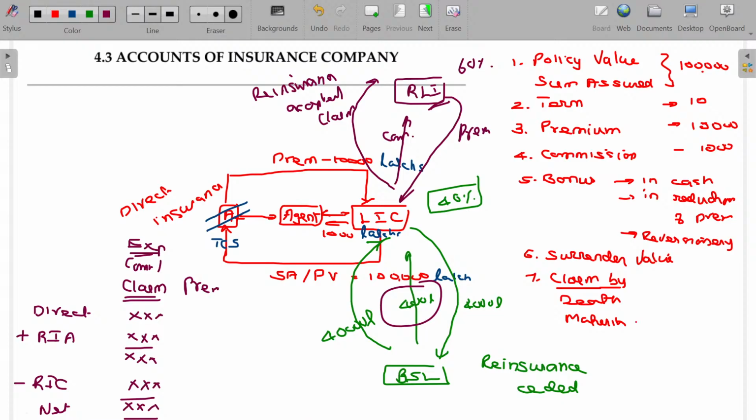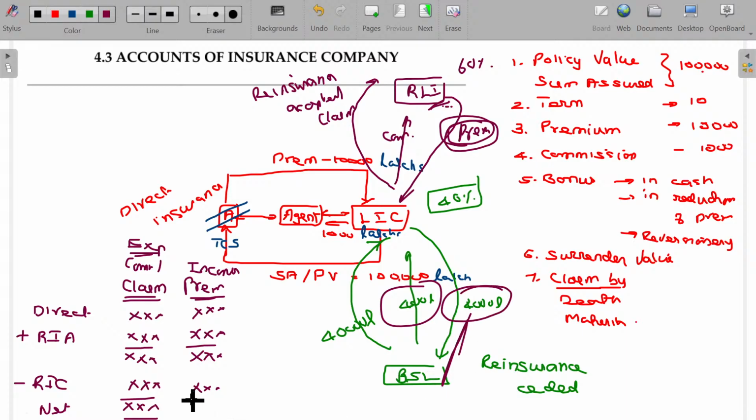The same happens in the case of premium. For the direct business, I get income. For the reinsurance accepted, I'm also getting the premium. And if I'm ceding, then I have to make the payment. Here the outflow is there, so it should be subtracted. That's all about net premium payable. Hope you are now able to understand this.